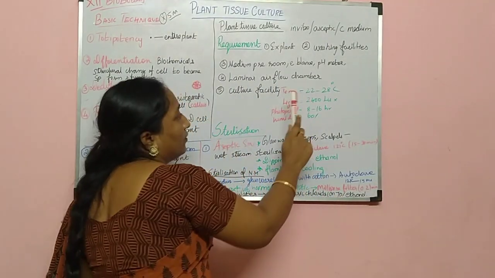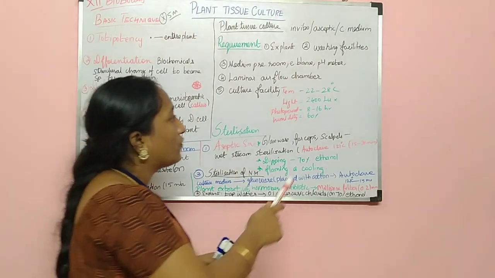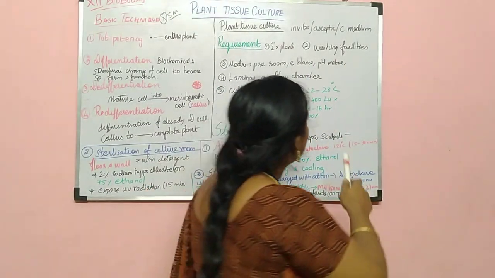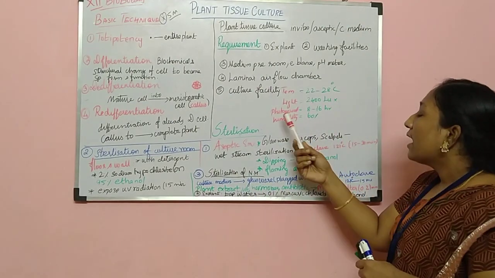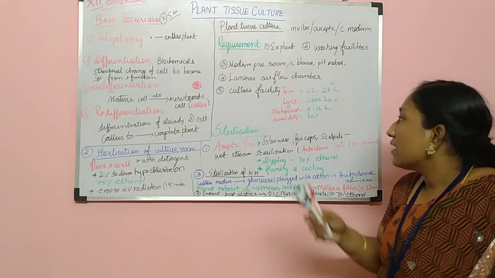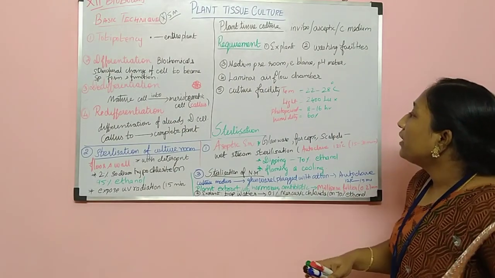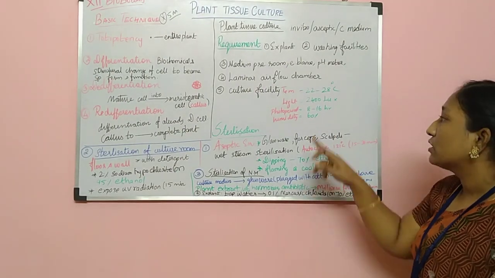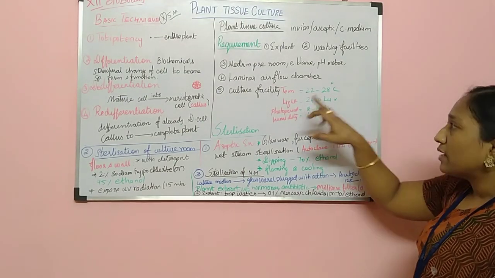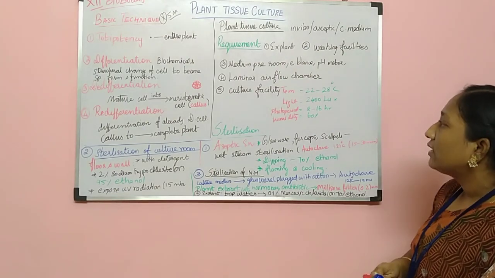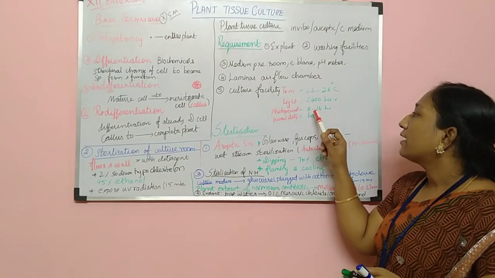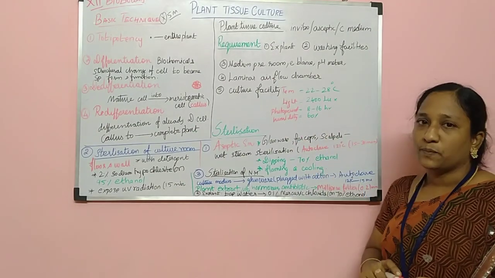The light, we have to provide 2400 lux. It is a unit we can measure for the light. Okay, so 2400 lux. And we need a photoperiod of 8 to 16 hours. And humidity should be maintained at 60%. So this is the basic requirement for culture facilities. Temperature should be 22 to 28 degrees Celsius, light 2400 lux, photoperiod 8 to 16 hours, humidity 60%.